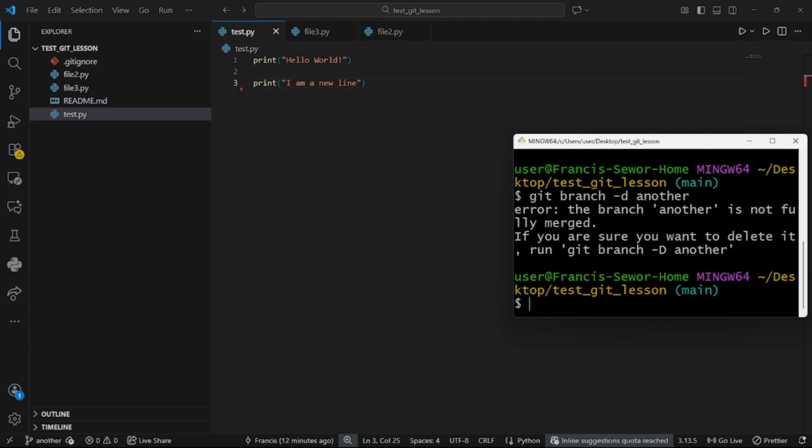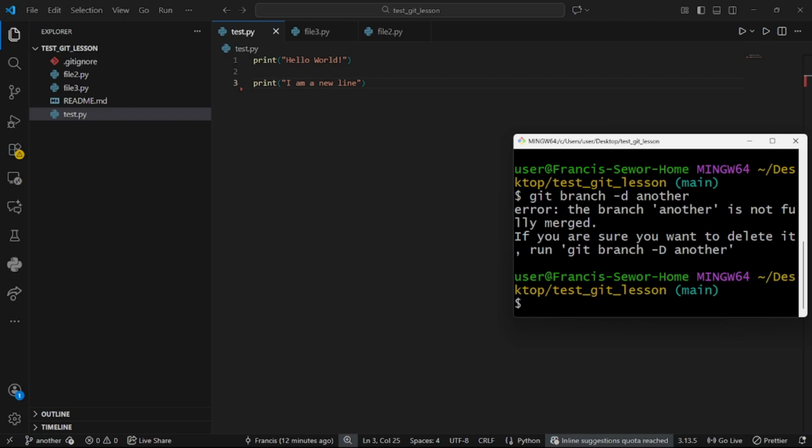So they say that it is not fully merged. If you are sure you want to delete it, do capital D. But then let's start small. So the next thing I'll be looking at is merge, right? Merging. That's being able to connect one local branch to the main branch.